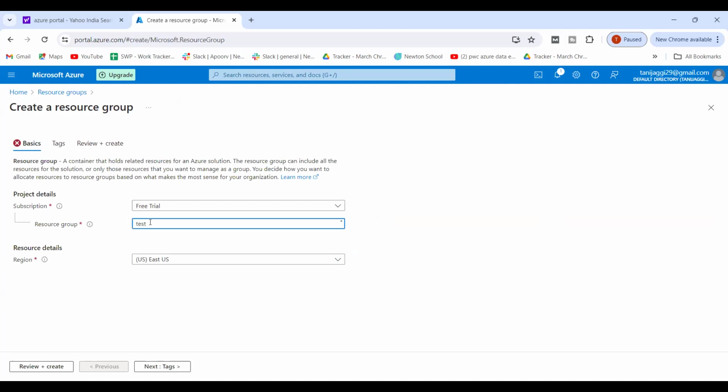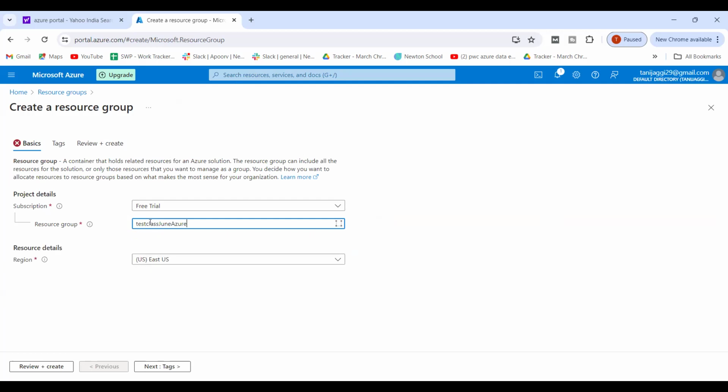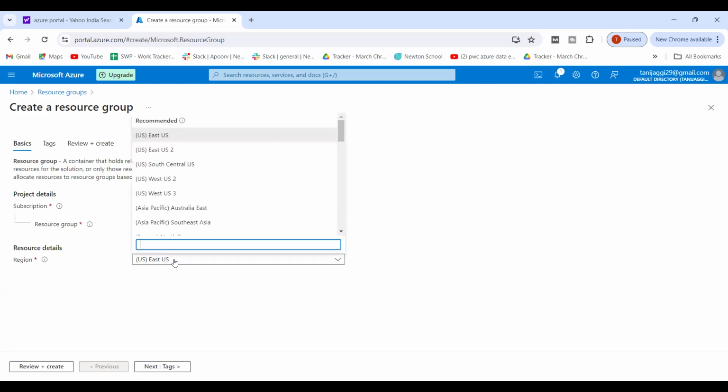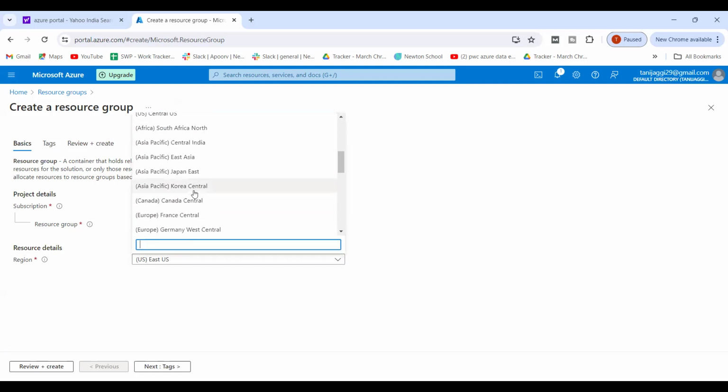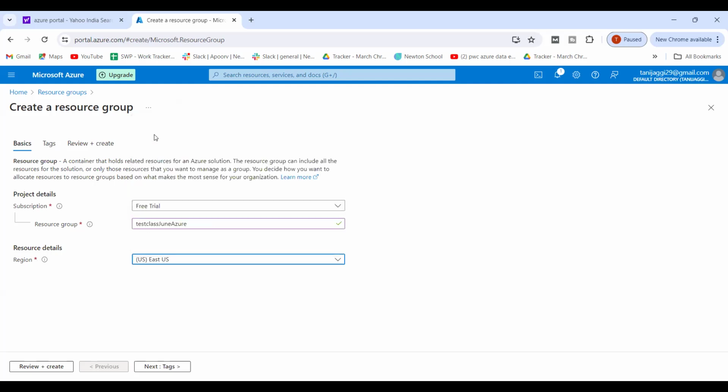So I'll say test class June Azure. Then I have to select the region. You can select whichever region you want from here, but basically we select the US East region only.